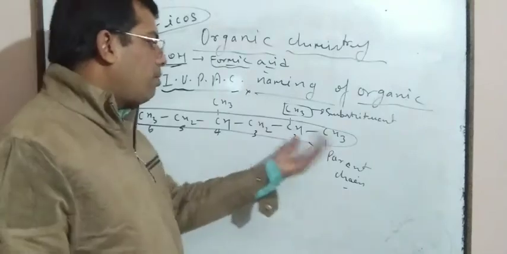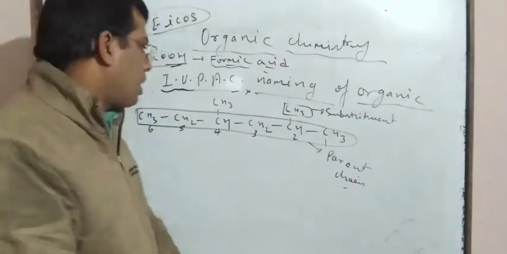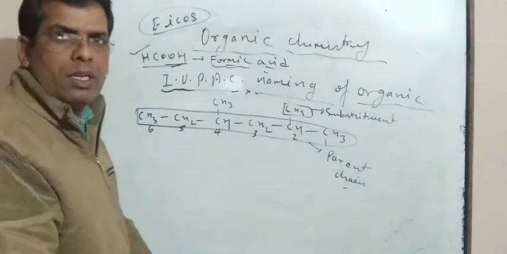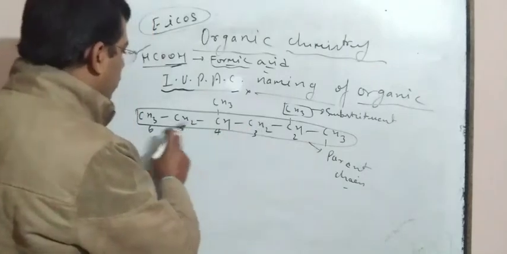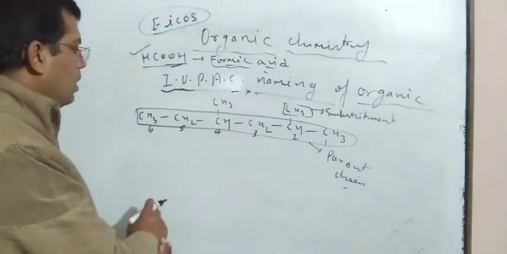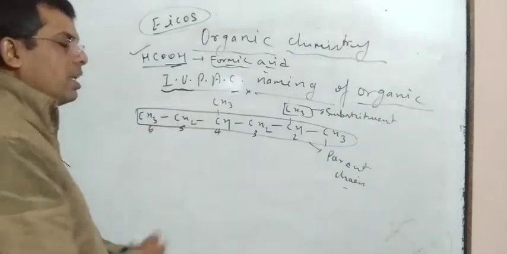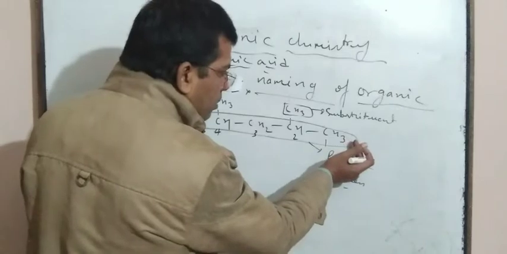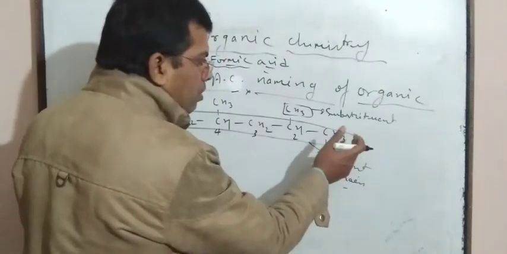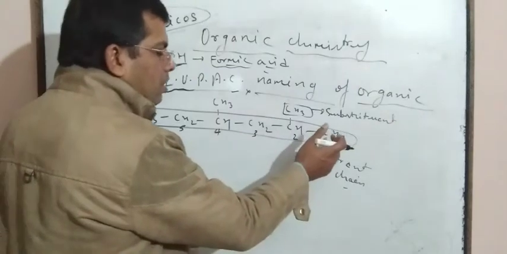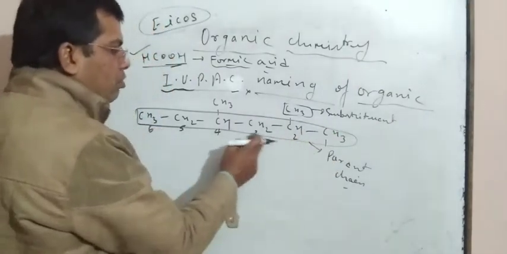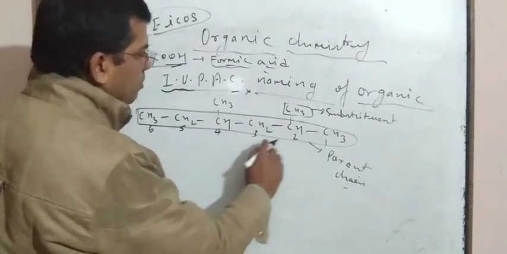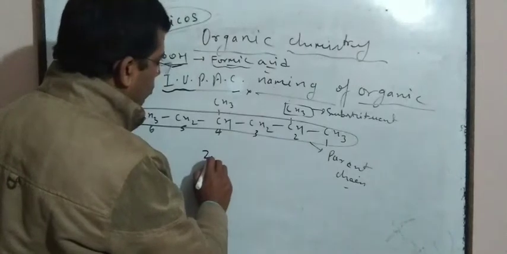Counting starts from that side where the substituent gets the minimum locant. If counting starts from this side, then this CH3 gets locant 2: 1, 2, 3, 4, 5, 6. And if counting starts from the other side, then 1, 2, 3, here CH3 gets locant 3. So we have to start counting from this side. The right way to count is from this side, 1, 2, 3, 4, 5, 6. So now it is 2, 4.